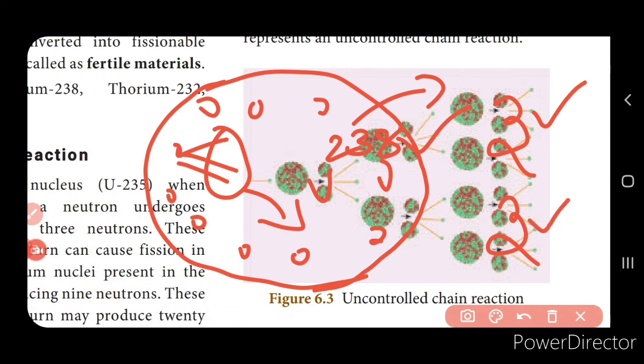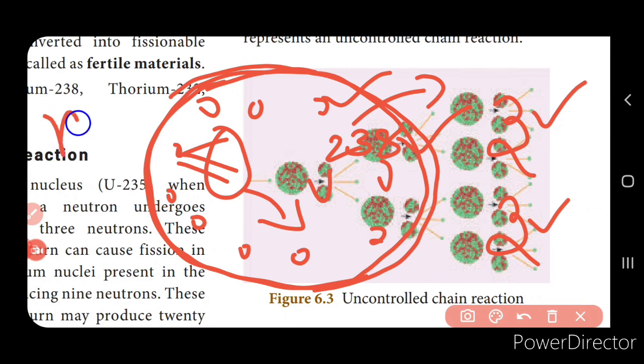The rate of production of the neutrons should be more than the rate of loss, and this can be achieved by the critical mass. The critical mass is the minimum mass of the fissile material that is necessary for the chain reaction, represented by MC. Now what do you mean by that? The minimum mass that is required.